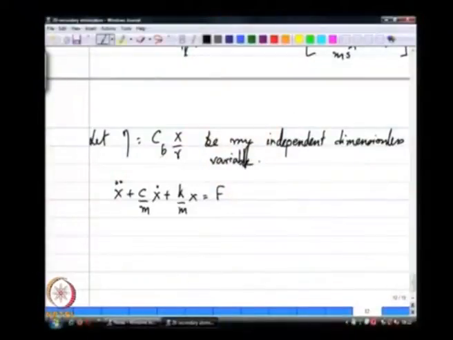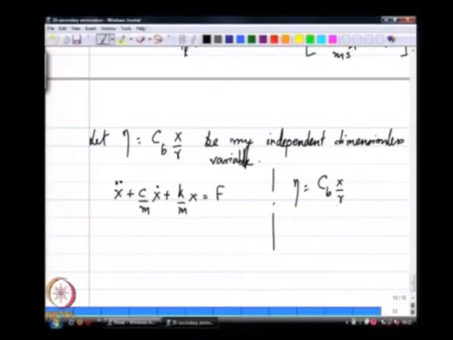basically break the drop up, or Cb is a parameter in the problem, but it is only used to cast our dimensional variable x in terms of a non-dimensionalized form. So, let us see what do I find here. Cb over r. Let me just rewrite this part. Eta is Cb x over r, which automatically means x equals eta r over Cb.